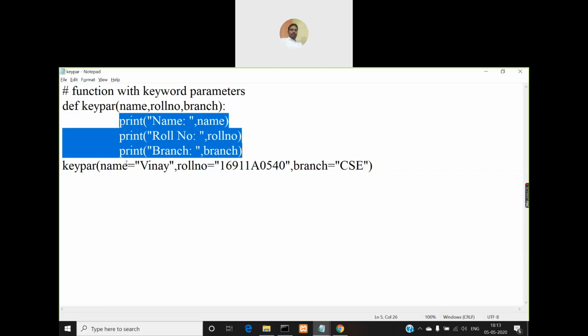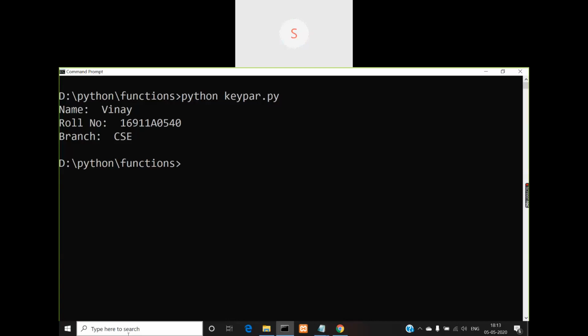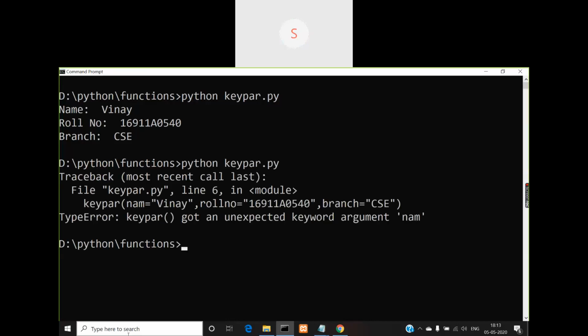Now, for example, instead of this keyword name, I would like to change it to something like NAM. Now let us run this program and see the output. You'll get an error because the keyword is not matching. In the keyword pair function, we have mentioned the first keyword parameter as name, but while calling it, instead of using name, I have used NAM only. So it will generate an error.